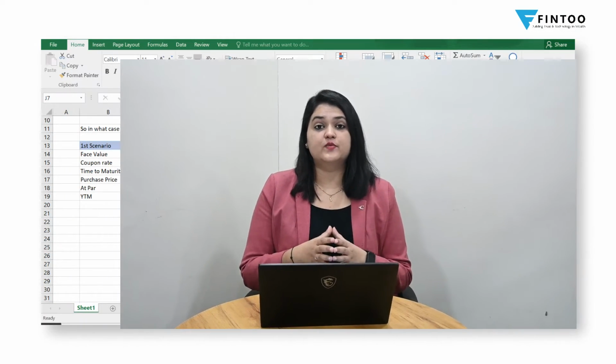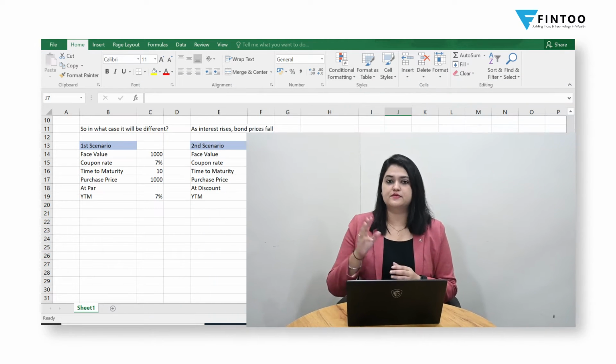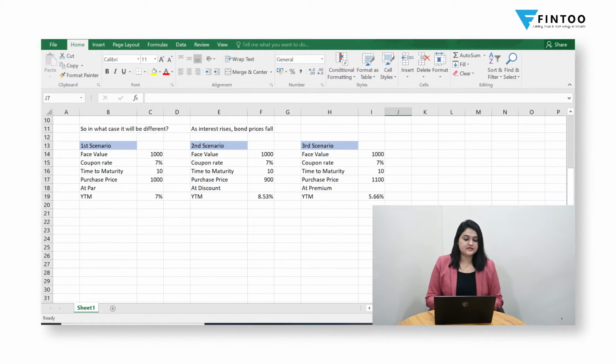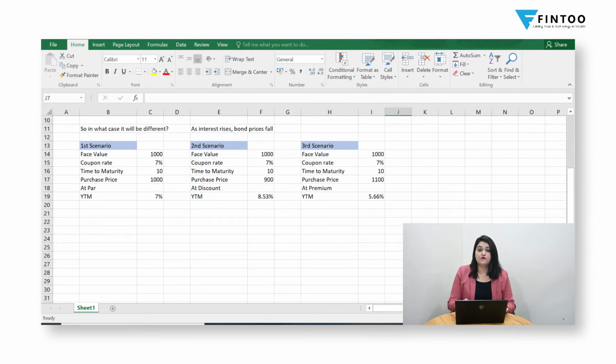So let's understand this with the help of an example, and there could be three possible scenarios. The first scenario is wherein let's assume that the face value of a bond is 1000. Coupon rate, let's assume this to be 7%. Time to maturity. So whenever you are investing into a bond, you will have to see how many years are left for its maturity. So in this example, let's say 10 more years are left for maturity. And the purchase price. Now in the first scenario, let's assume that you will be investing into a bond at par, which means at face value itself. So the purchase price is 1000 itself.